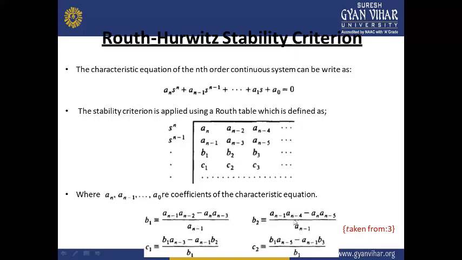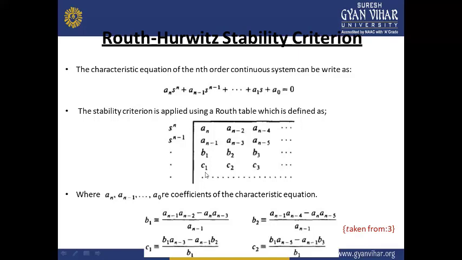Similarly, the b2 will be calculated with reference to this first row, that is an minus 1 into an minus 4 minus an into an minus 5, upon an minus 1. In this way, the b2 will be calculated, and so on the b3 and b4 and so on, if they exist. Otherwise, if they are not existing, it will be equal to 0.